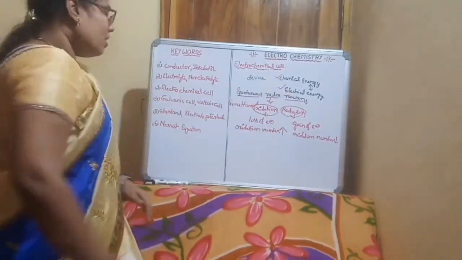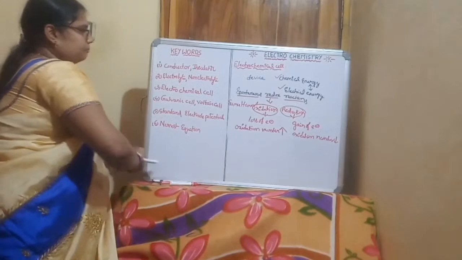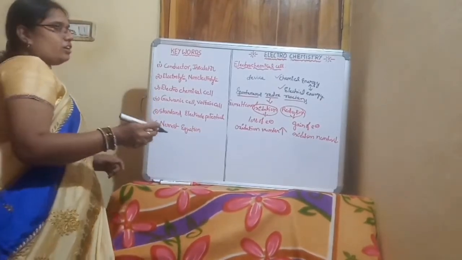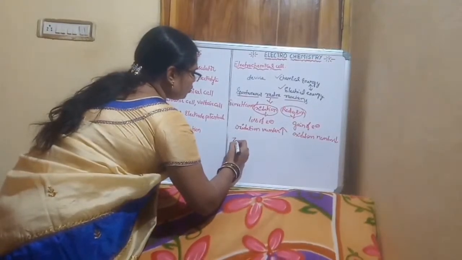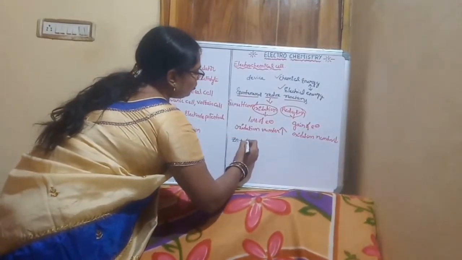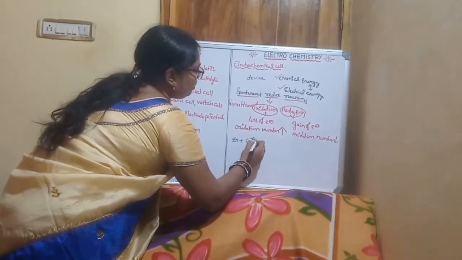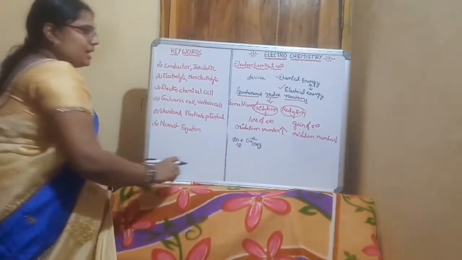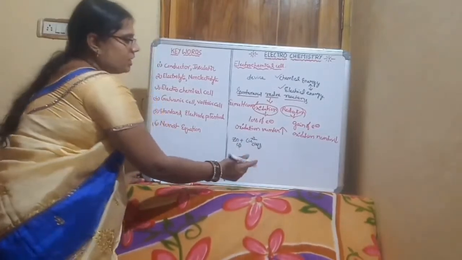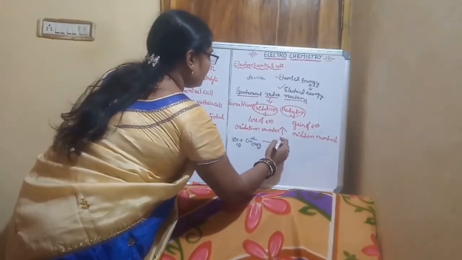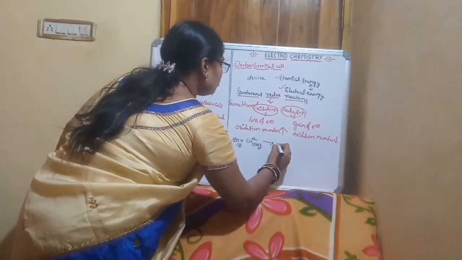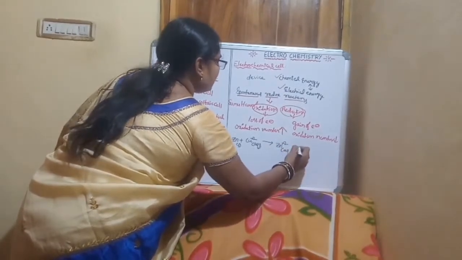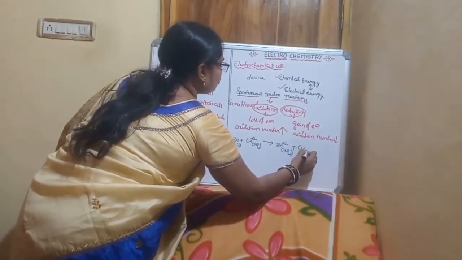For example, take the redox reaction of zinc and copper. Zinc solid plus aqueous copper, Cu2+, forms Zn2+ aqueous plus copper solid.